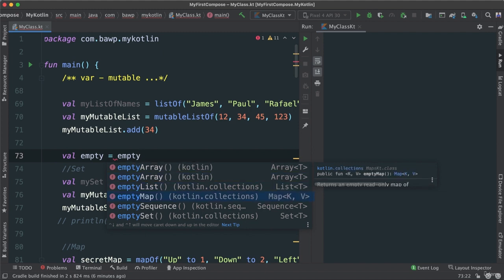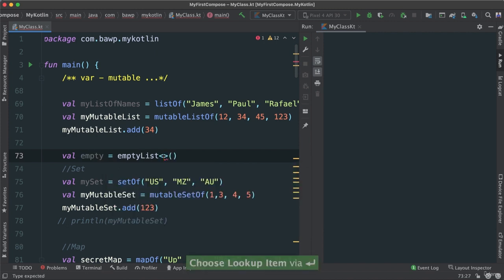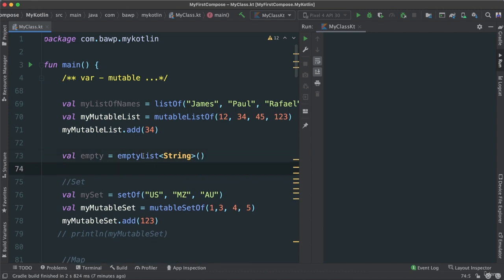So in this case, I want an empty list. If I want to create an empty list, I can do it like this, emptyList. And whenever you want to create an empty collection of any sort, we need to pass the type. So in this case, I can say emptyList of String. There is an empty list.